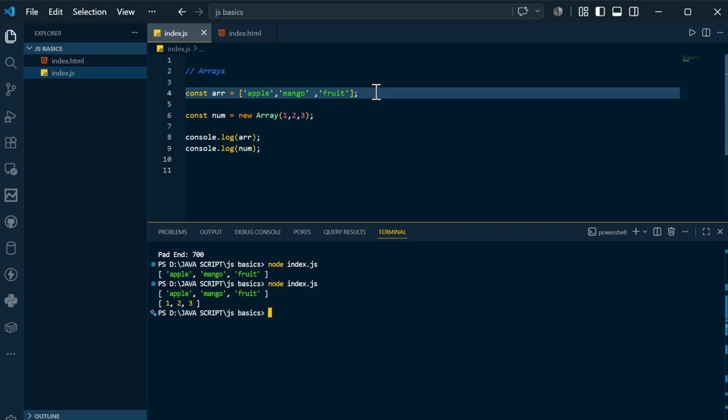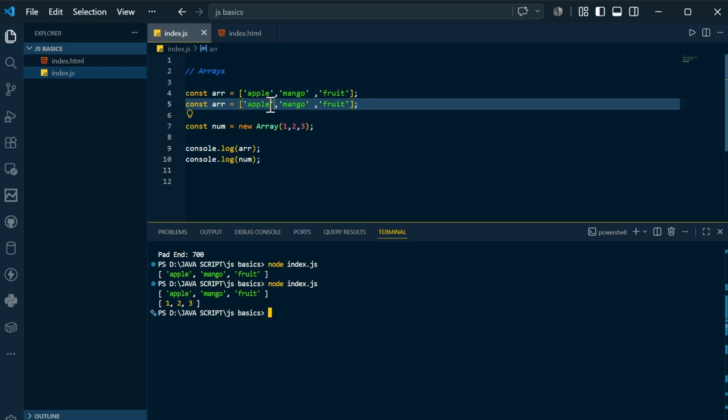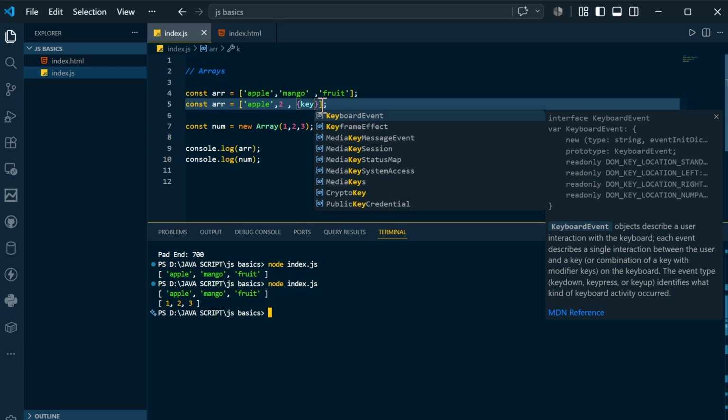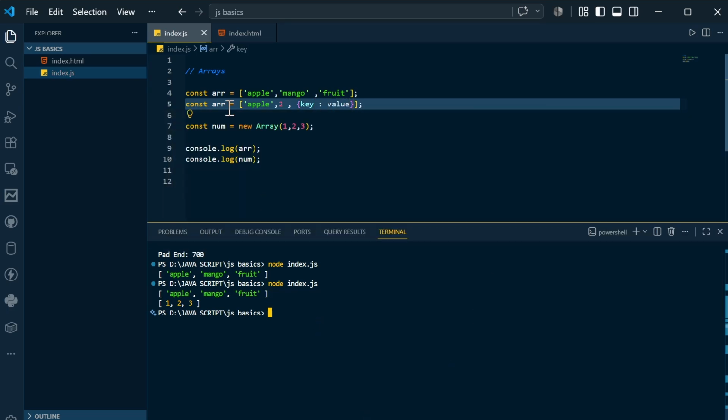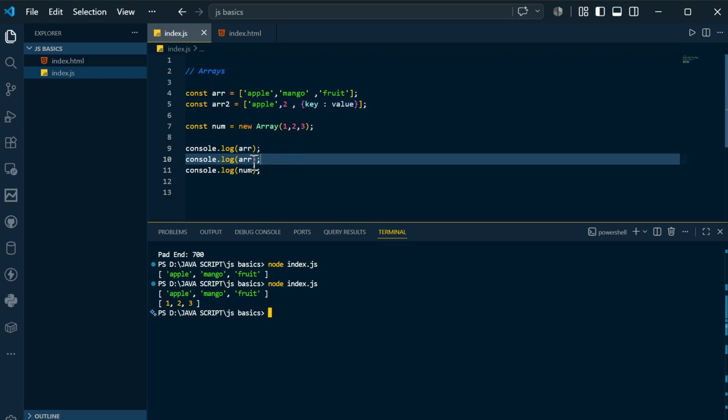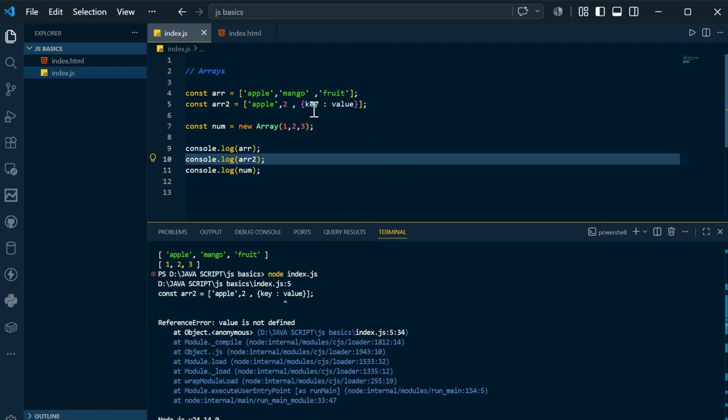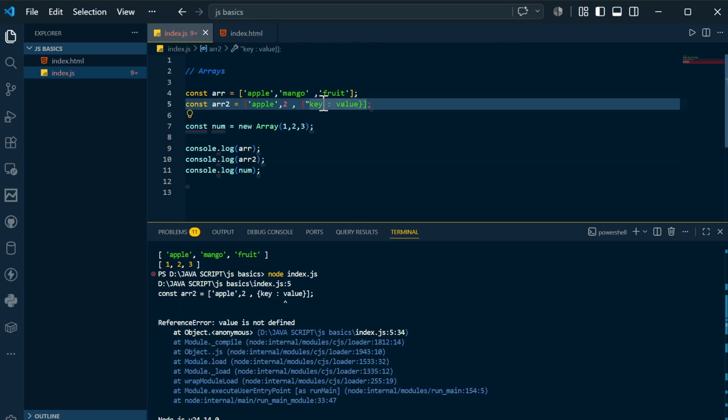Not only this, I can place different data types here. Here we have a string. Now let's say I place a number 2 over here, and let's say I want to place an object. I can place key value pairs. I will say key and value. You can place any of the stuff, and I will call this array 2 and also print array 2 in the console.log. If I print that, it's saying okay, I forgot to mention, you need to mention this object in this fashion.